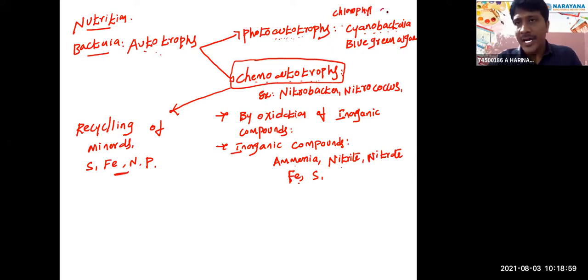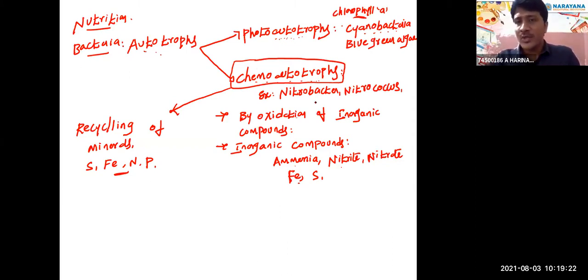So that's why they have the capability to convert sunlight into chemical energy, because they consist of chlorophyll A like that of higher plants. That's why they appear green in color. They consist of chlorophyll A like that of higher plants, and that's why they convert light energy into chemical energy.